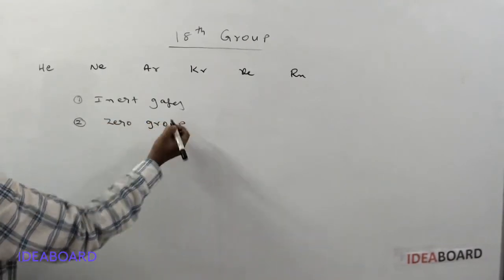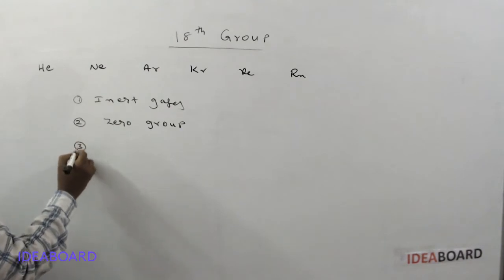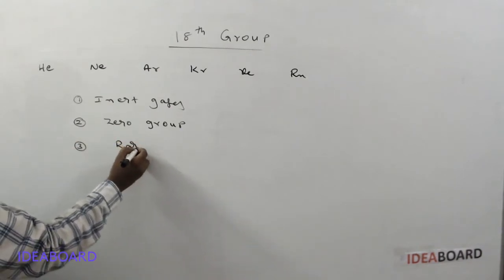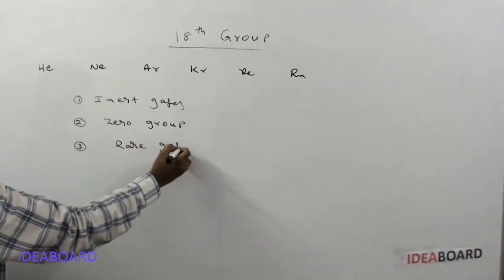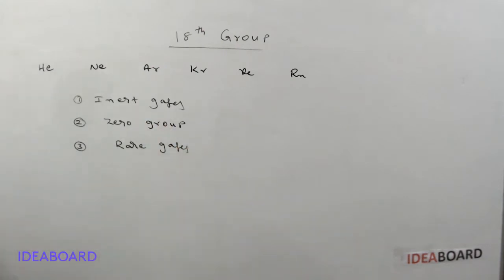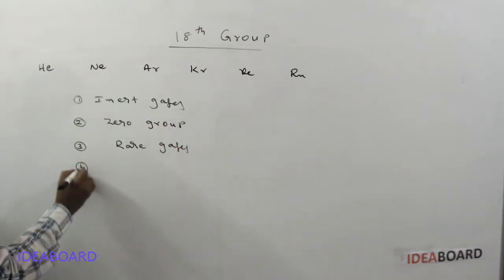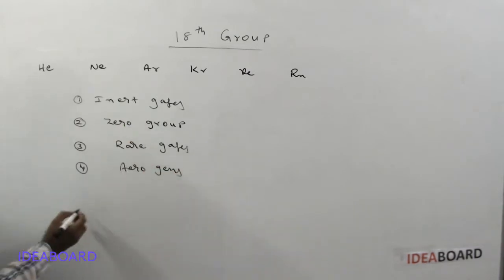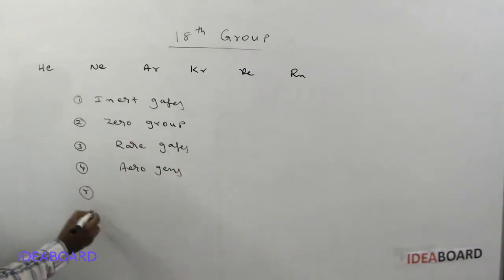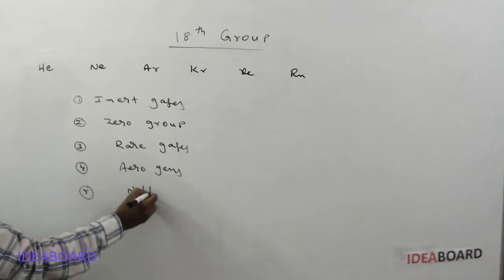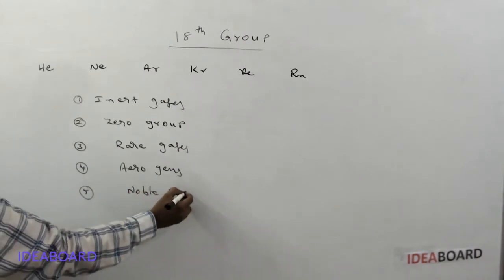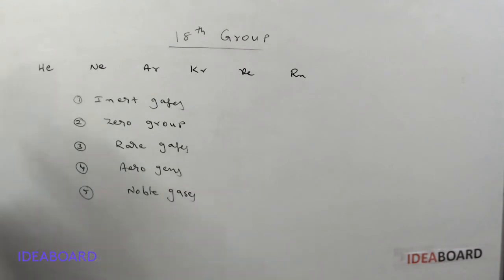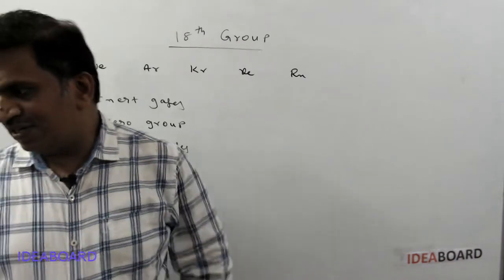The other name is rare gases. And the other name is aerosens. And the other name is noble gases.